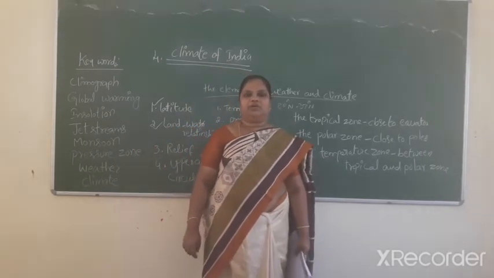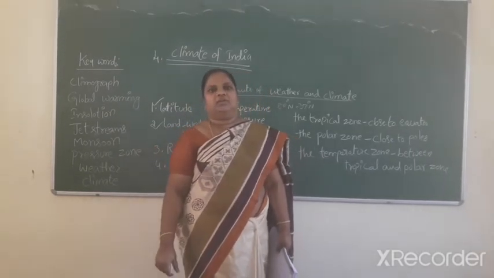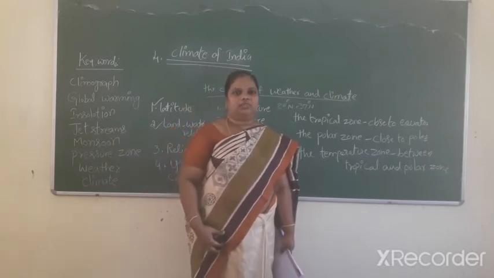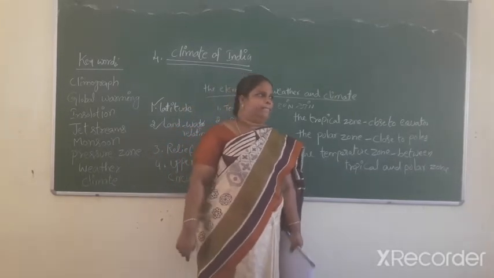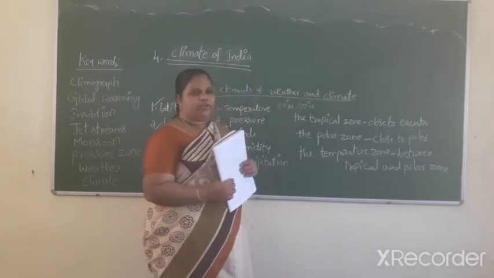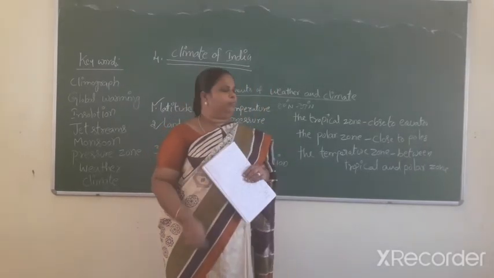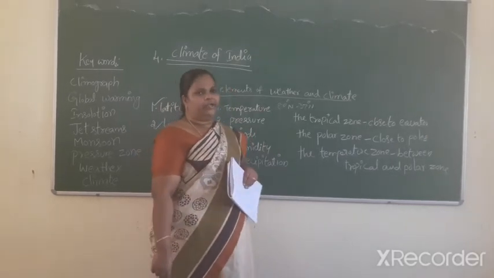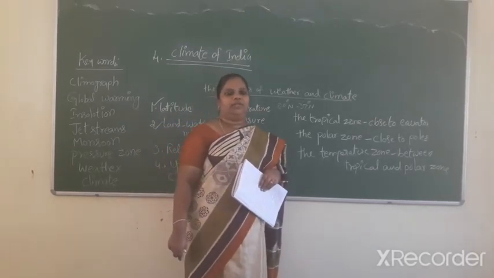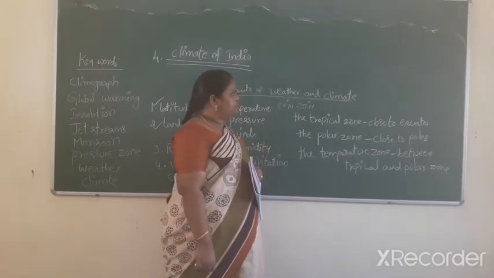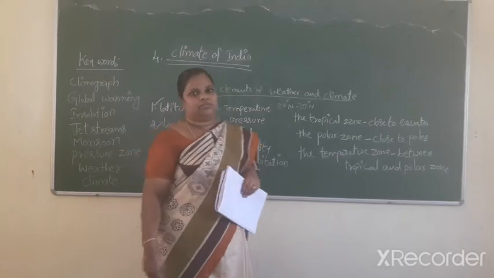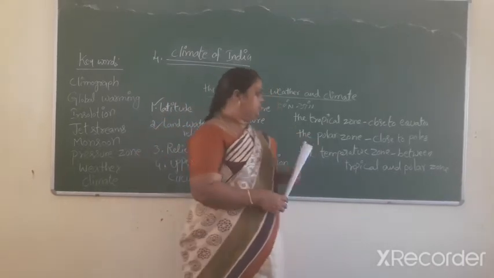A large part of southern India has a large coastline, and under the effect of the sea, the temperature difference between day and night and between winter and summer is not much.